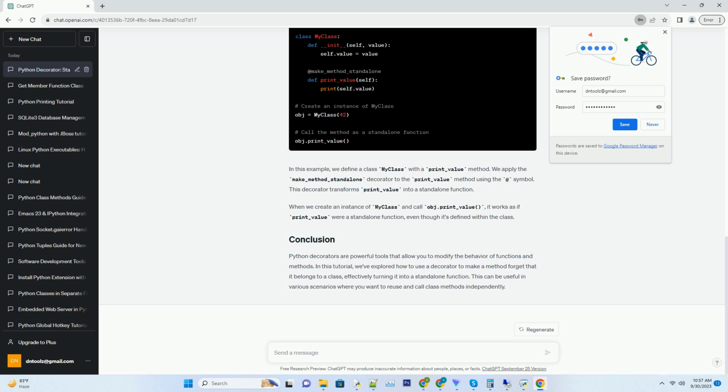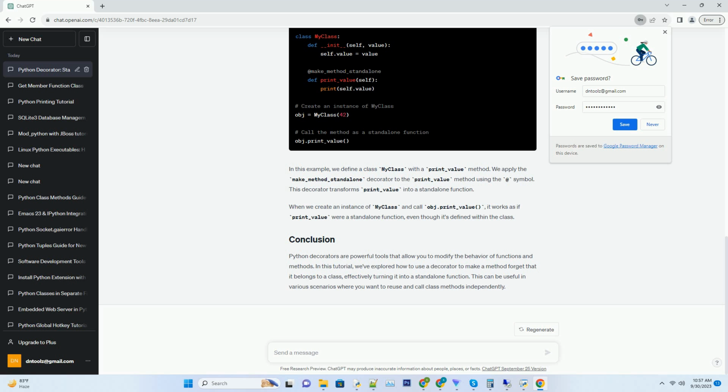Now, let's see how we can use the make_method_standalone decorator to make a method behave like a standalone function. In this example, we define a class MyClass with a print_value method. We apply the make_method_standalone decorator to the print_value method using the @ symbol. This decorator transforms print_value into a standalone function. When we create an instance of MyClass and call object.print_value, it works as if print_value were a standalone function, even though it's defined within the class.